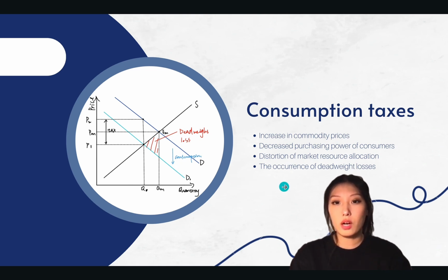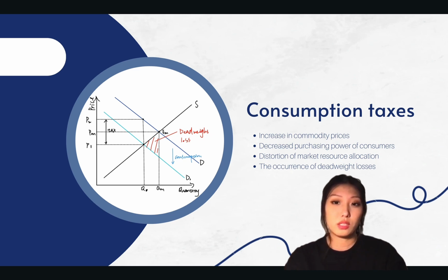and profits. However, because market resources fail to be allocated in the most efficient manner due to consumption tax, market transaction volume is lower than the optimal level, resulting in deadweight losses. Therefore, consumption tax not only leads to a reduction in the welfare of consumers and producers, but also distorts market resource allocation, introduces deadweight losses, and makes the resource utilization of the entire society inefficient.